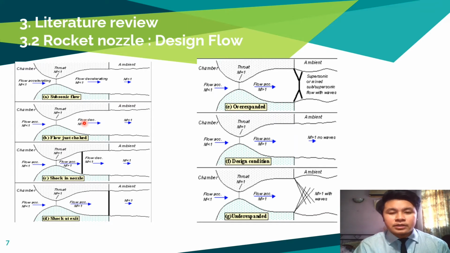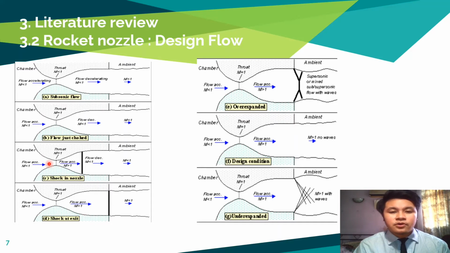However, the flow pattern in the divergence section does change as you lower the back pressure further. As the back pressure is lowered below that needed just to choke the flow, a region of supersonic flow forms just downstream of the throat. Unlike a subsonic flow, the supersonic flow accelerates as the area gets bigger. The region of supersonic acceleration is terminated by the normal shock wave. The shock wave produces a near instantaneous deceleration of the flow to subsonic speed. The subsonic flow then decelerates through the remainder of the divergence section and exhausts as a subsonic jet.